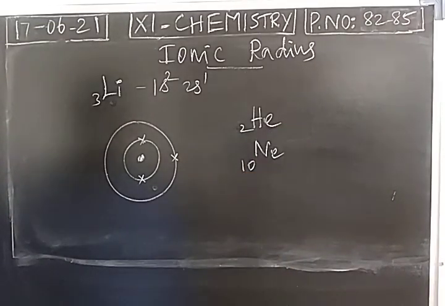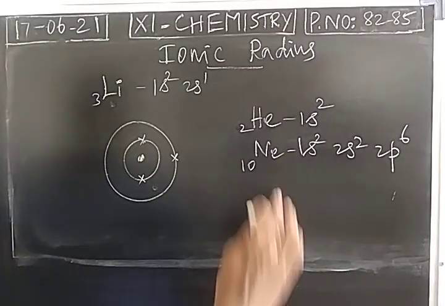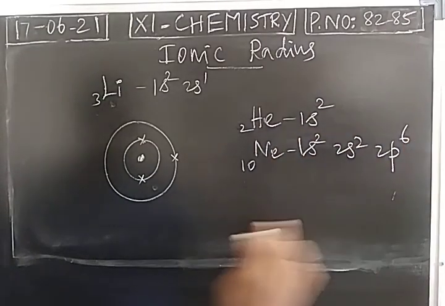To attain the electronic configuration of helium, lithium has to lose an electron. So the electronic configuration of helium is 1s2. To achieve the electronic configuration of helium, lithium should lose an electron. And the electronic configuration of neon is 1s2, 2s2, 2p6. To achieve the electronic configuration of neon, lithium has to gain 7 more electrons, isn't it? Already 3 electrons are present. When it gains 7 electrons, it will have the electronic configuration like neon.